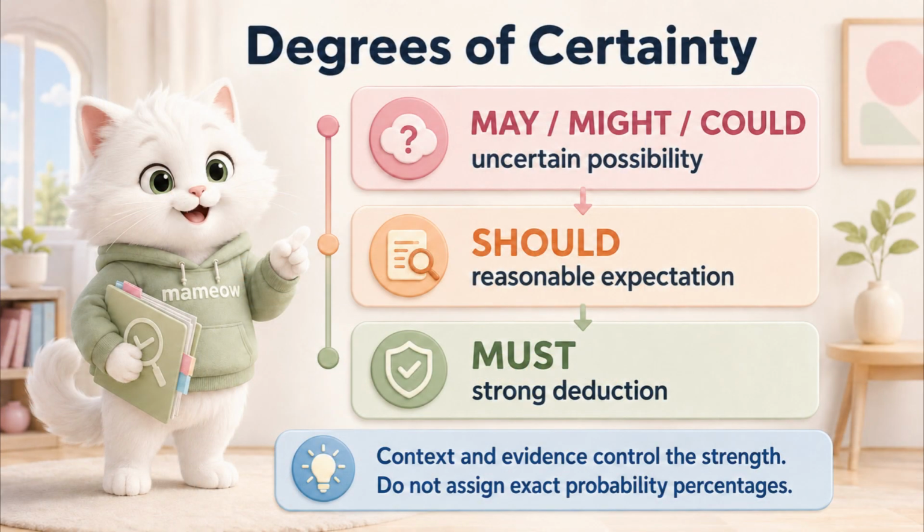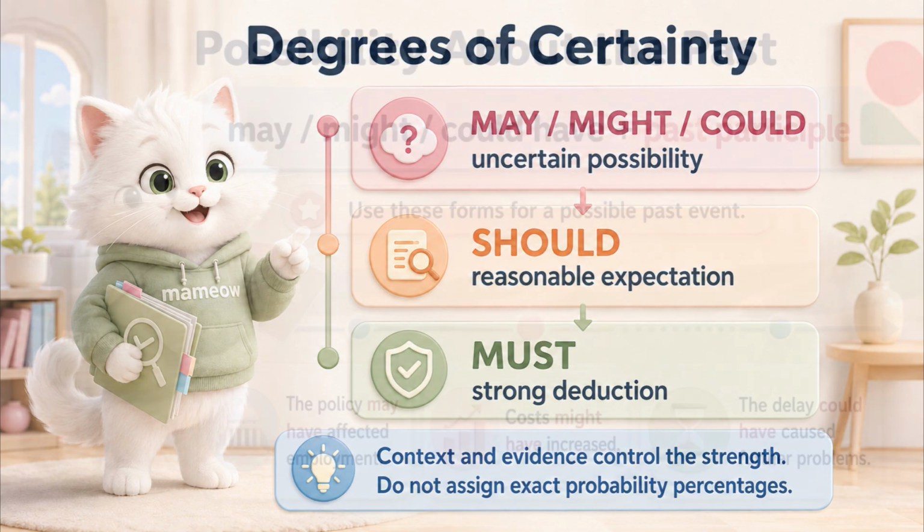Modal verbs can show different degrees of certainty. It might be effective expresses an uncertain possibility. It should be effective expresses a reasonable expectation. It must be effective expresses a strong deduction. However, these forms do not represent exact percentages. Their strength depends on context and evidence.